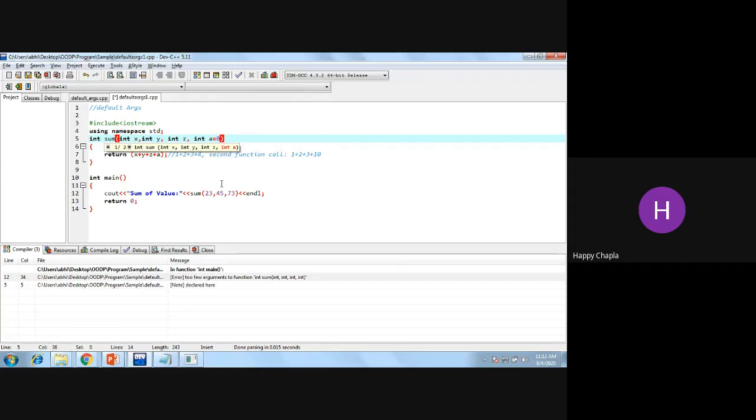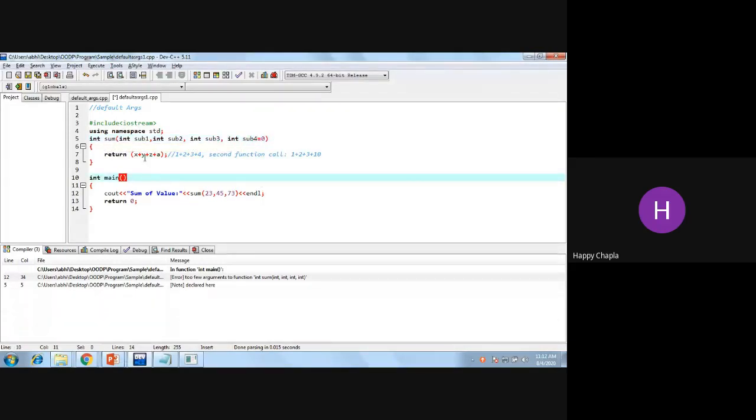So you can implement this in your project also, if you want to go with that system. At that time you can use this: x is the subject 1 marks, this is your subject 2 marks, this is your subject 3 marks, and this is subject 4 marks, right?